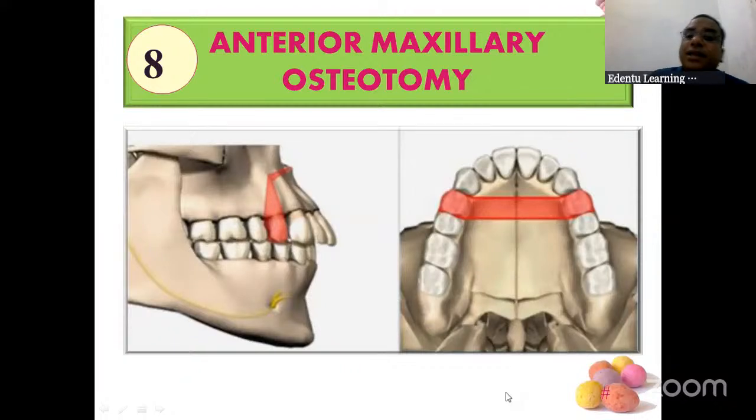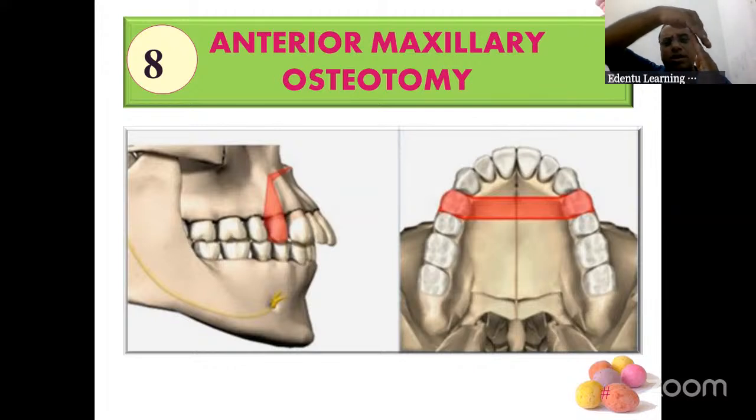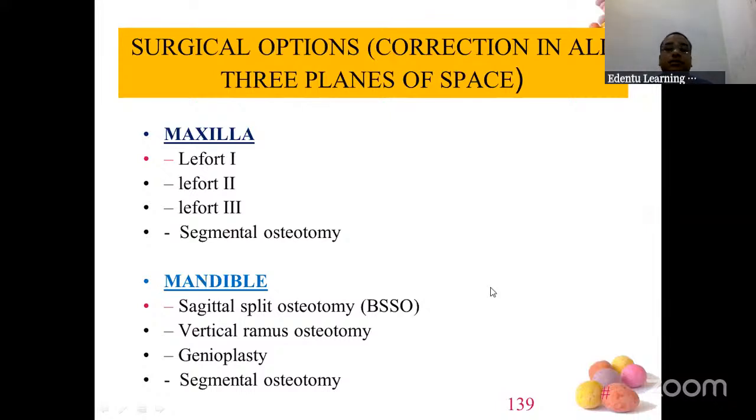Next question, anterior maxillary osteotomy. This is an orthognathic chapter question. A patient is having a problem in the occlusion. Only the upper anteriors are a problem. They are too inclined, or protruding, or a little deviated. The problem is localized and only in the anterior part of the maxilla. Normal occlusion is there on the molars. So what you have to do is extract the first premolar.